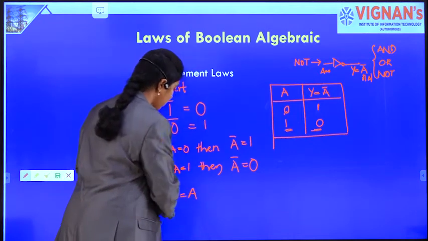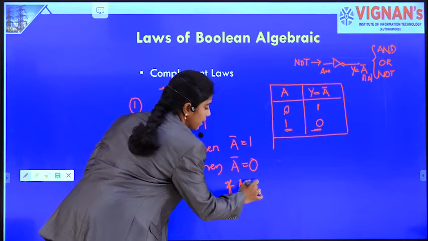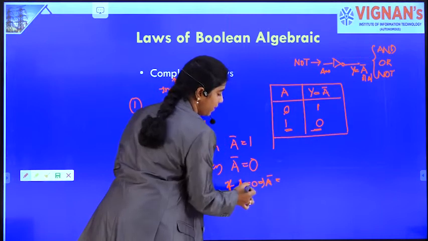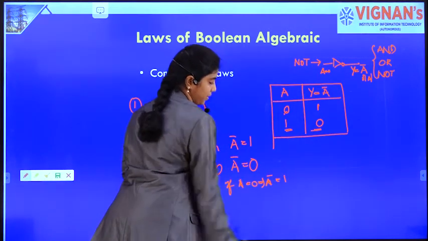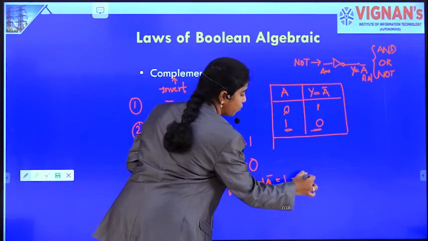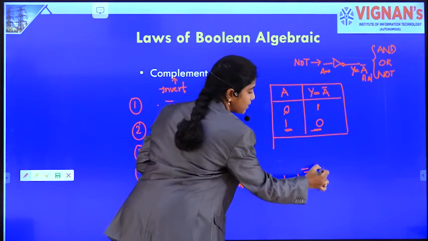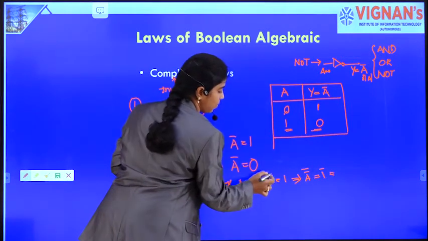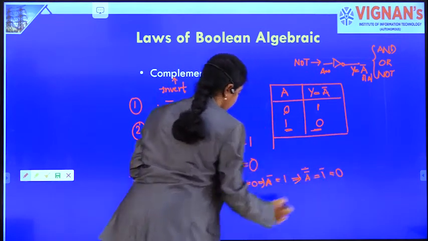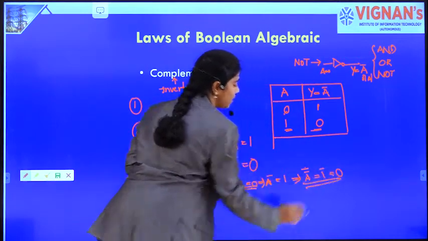Now, we see how it is possible. If A is 0, then what is A bar? 0's complement is nothing but 1. Then what is A's double complement? If you complement A bar again, that is 1 bar, it is 0. So if A is 0, then A's double complement is also 0.